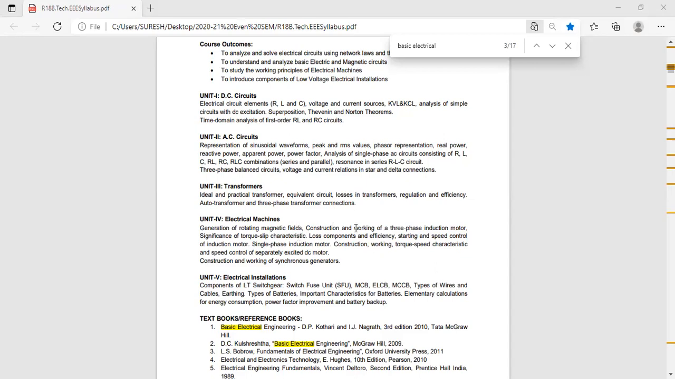Second question. Next, third question. Explain the construction and working of three-phase induction motor. Can anyone tell what you will write for this construction and working of three-phase induction motor?